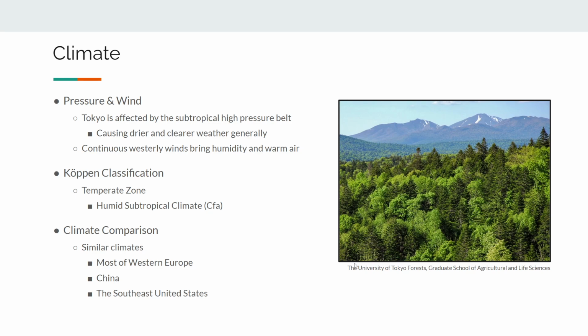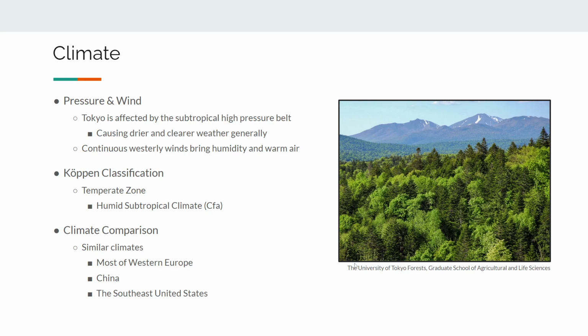Moving on to climate, we'll start with pressure and wind. Tokyo is predominantly affected by the subtropical high-pressure belt. This causes drier and generally clearer weather throughout the year. They're also affected by continuous westerly winds, which bring in that humidity and warm air, which potentially is influencing their precipitation throughout the year, and that can cause these drastic wet seasons and dry seasons.